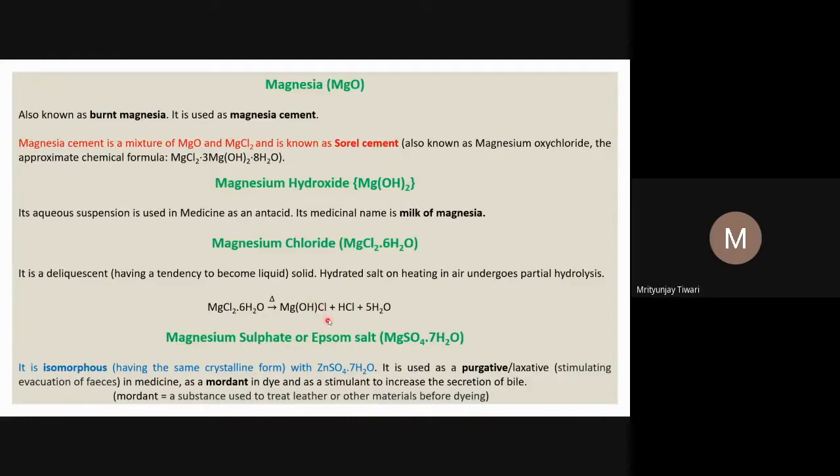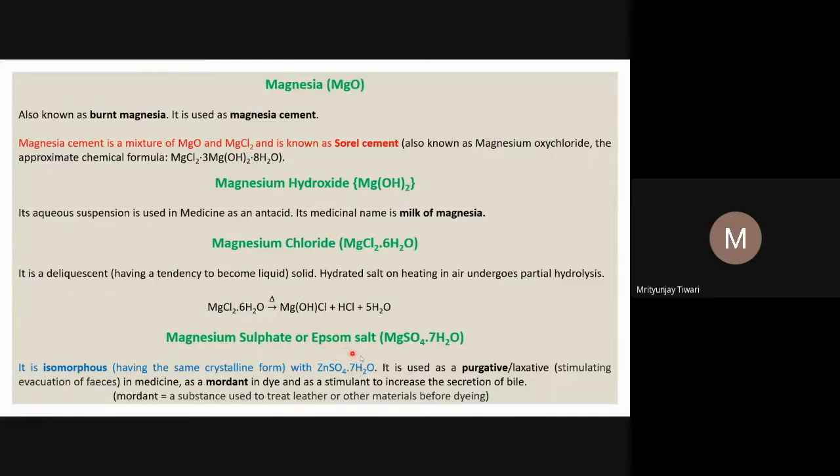In full hydrolysis, what would have happened if this chlorine would have also gone? We might get the product as Mg(OH)2 and 2HCl here. But magnesium chloride on heating undergoes partial hydrolysis, and we obtain this product MgOHCl.